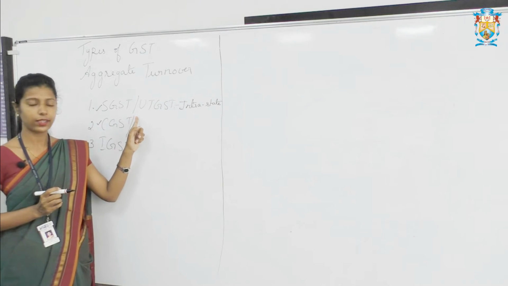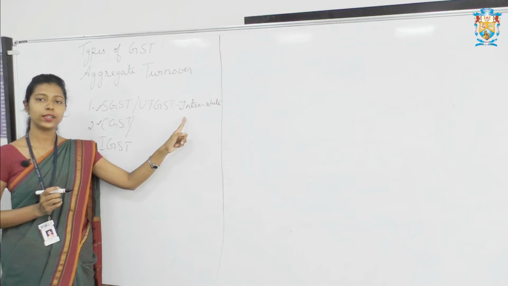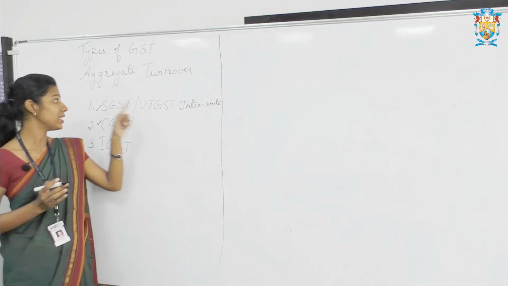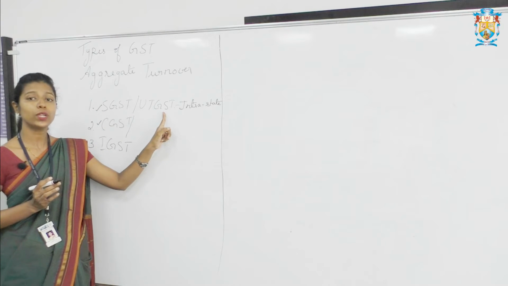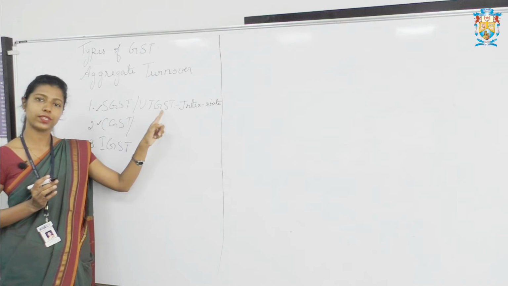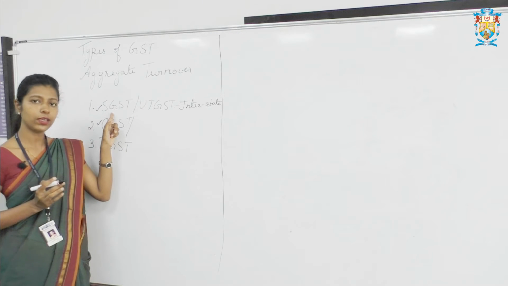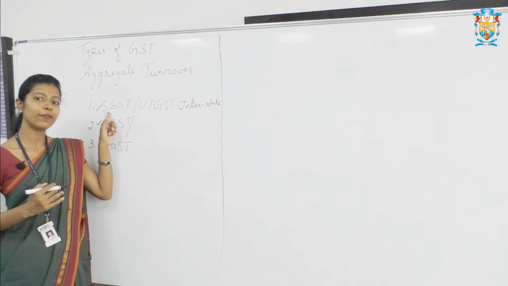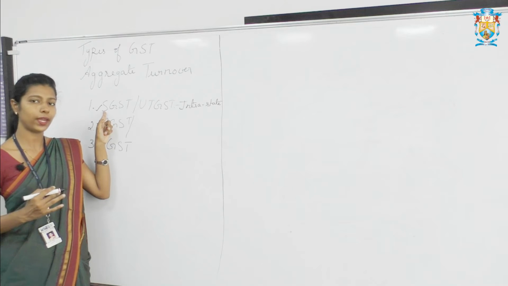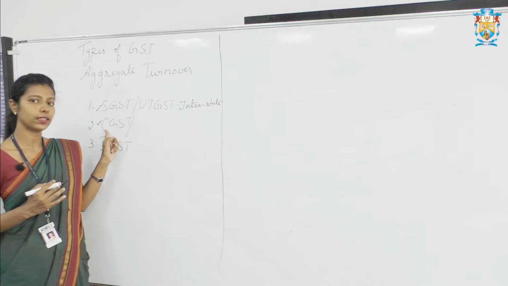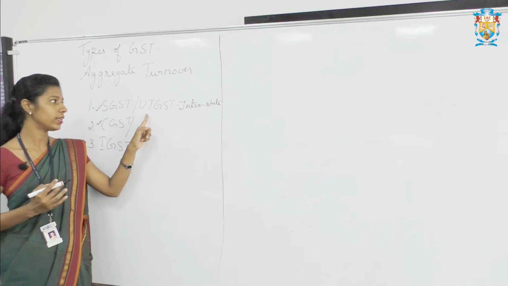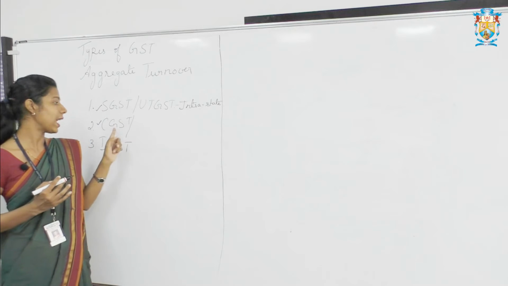Suppose it is not a state, there are union territories. When the supplier and the purchaser both are from the union territories, instead of SGST, they have to pay UTGST and CGST. UTGST is nothing but Union Territory Goods and Service Tax. So let me clear again, if the supplier and purchaser are from same state or within state or intra-state, they have to pay tax to state government and central government. Instead of state, if the transaction is between the union territories, then they have to pay UTGST and CGST.